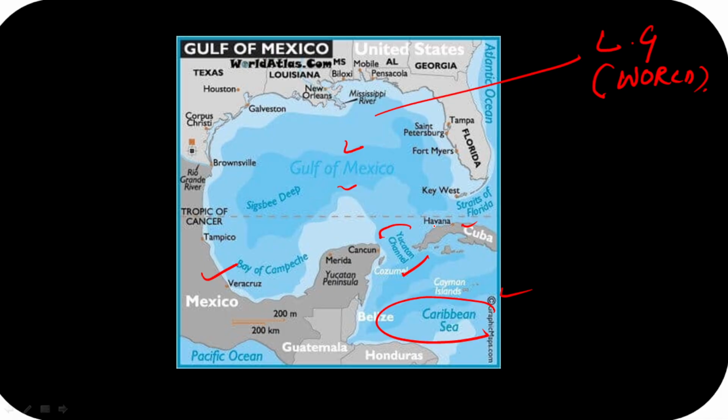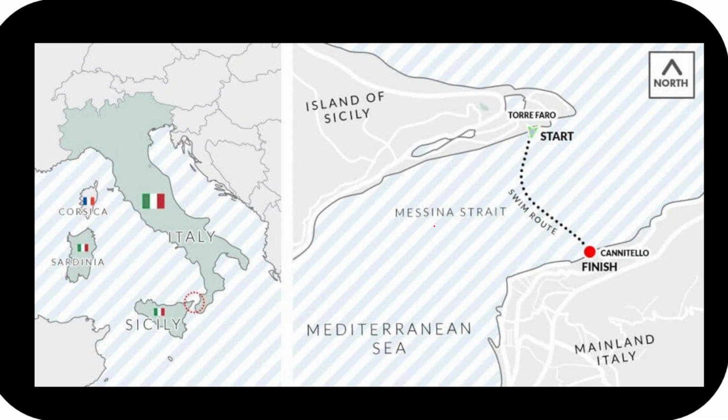Guys, when we have looked at this one, let's move forward. Okay, guys, we will see one more strait here. And guys, this strait is going to be the Messina Strait. If you are looking at this screen, guys, this strait is seen in our Mediterranean Sea.